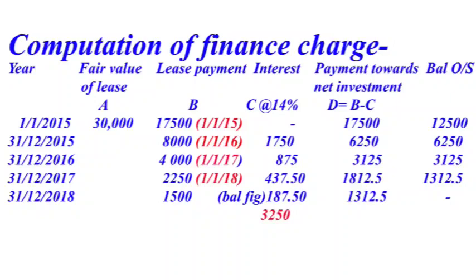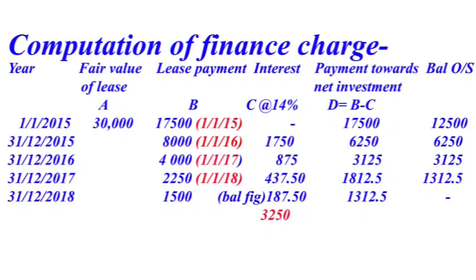We made that payment on 1/1/2018. Then payment towards net investment 2,250 minus 437.50, that comes to 1,812.5. Then balance outstanding is equal to 3,125 minus 1,812.5, that comes to 1,312.5.